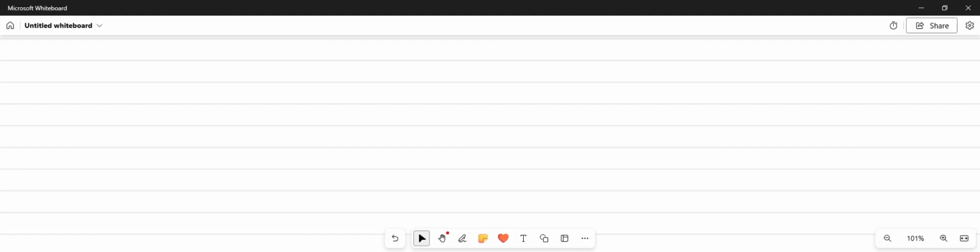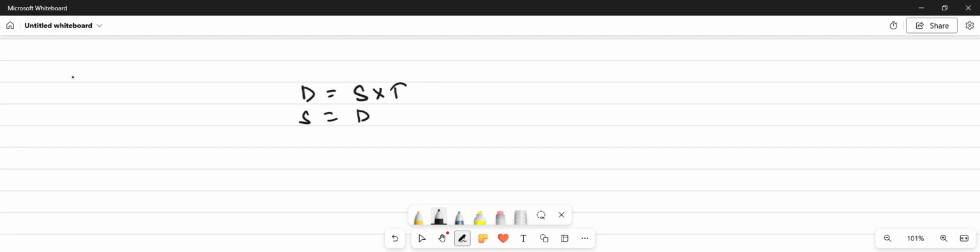So first, everyone knows that the formula for speed, time, and distance is: distance is equals to speed into time, or speed is equals to distance upon time, or time is equals to distance upon speed.